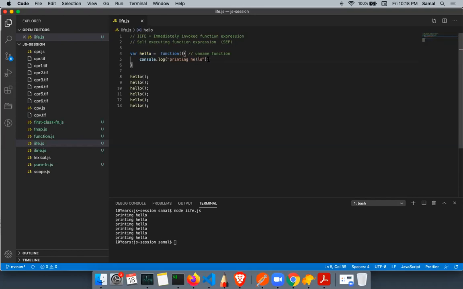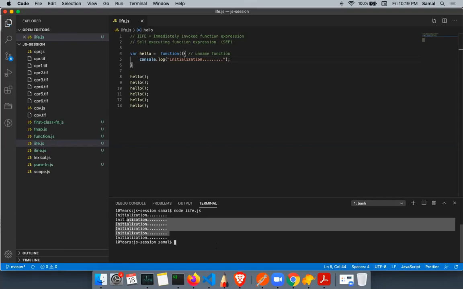Now let's say I have to load a page and I want to run the function only once. Let's say I'm doing some initialization, so I will just write initialization here. If I write something like this, I can call it multiple times. That means I'm initializing the same thing multiple times.